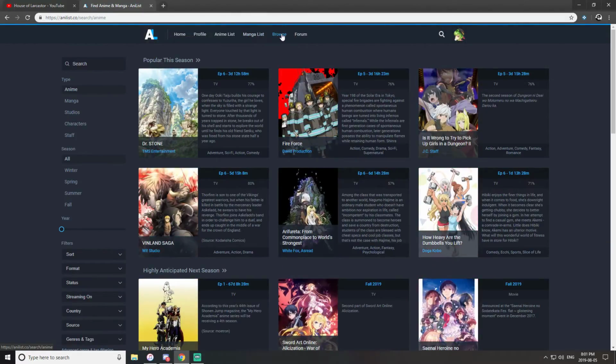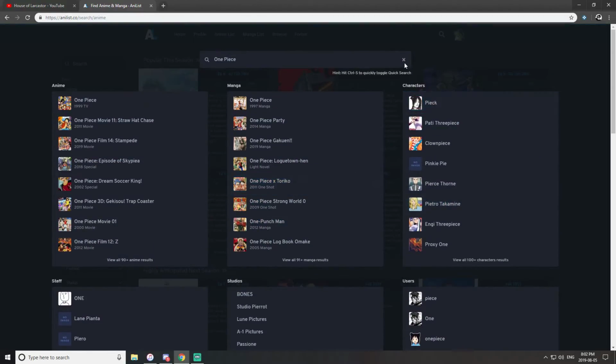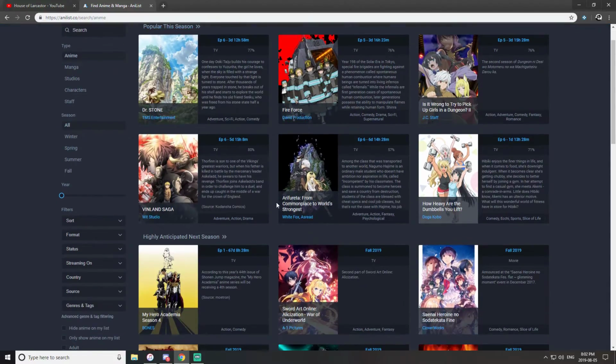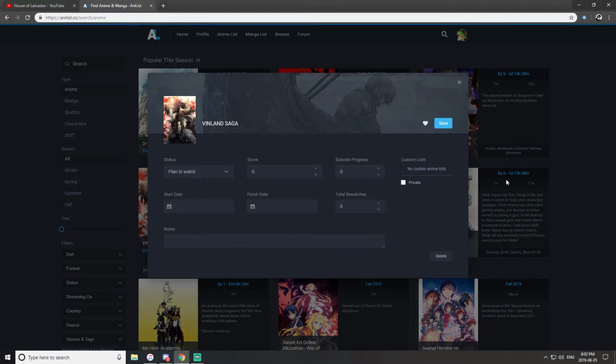You can go to browse here, which is more of a manual kind of searching instead of just random stuff. If I write One Piece, let's say, it gives me everything related to One Piece, whereas this is just general what's going on, and you can manually browse through all of this. It shows what's popular this season, highly anticipated. Actually, speaking of that, Vinland Saga, I definitely need to check this out because the manga is really good. Okay, so you're like, oh damn, I want to watch, add to current list, add to planning list, or you can edit the entry if you already started watching it.